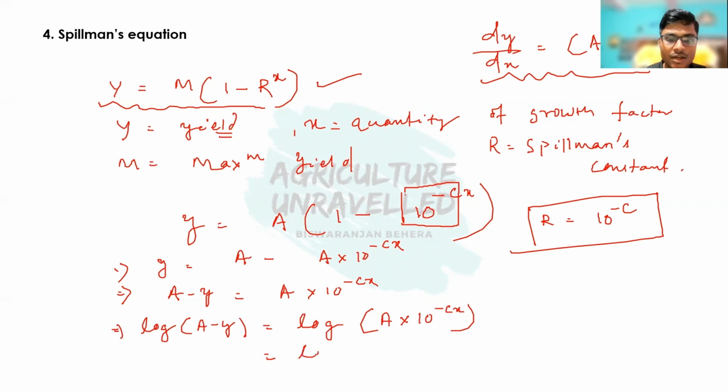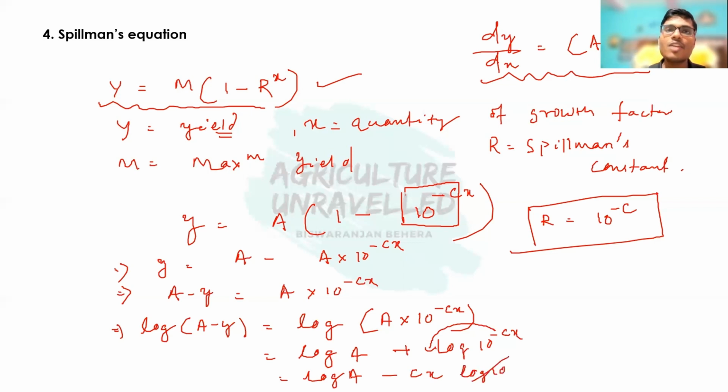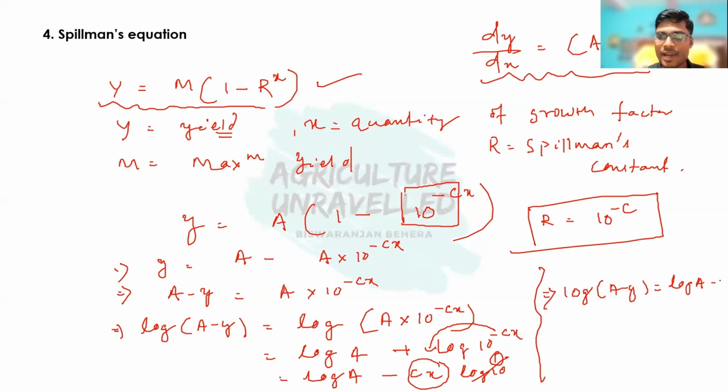So it is log A plus log 10 to the power minus cx, which gives log A minus cx log 10. We know that the value of log 10 is 1, so it is only cx. So the equation is log (A minus y) is equal to log A minus cx.